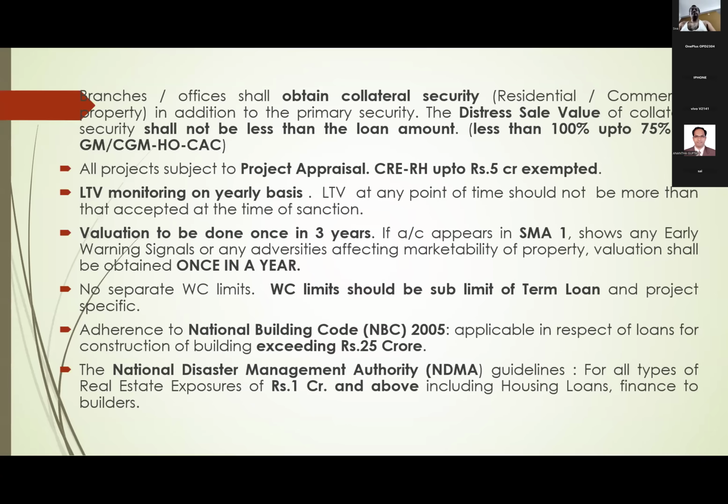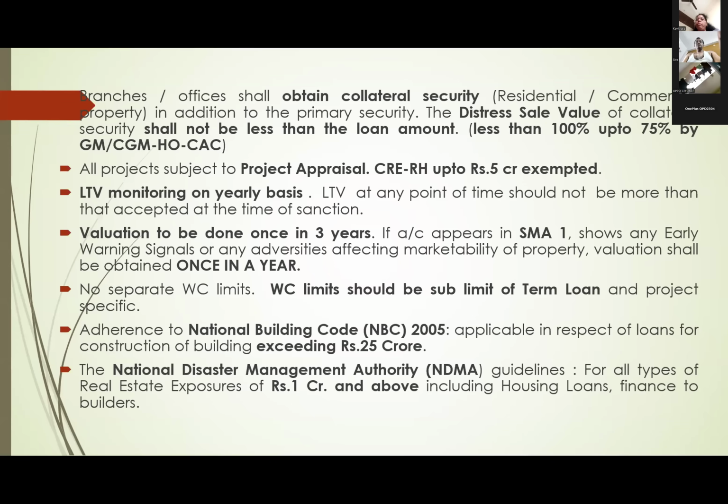Project appraisal normally will be done by project appraisal cells at circle office or project appraisal group at head office. Based on sanctioning authority, at circle level up to 100 crores only they will do if it is headed by GM, and up to 50 crores only at circle level if it is headed by DGM. Beyond that, it will go to PAG, project appraisal group at head office.